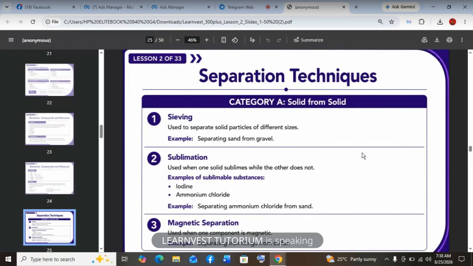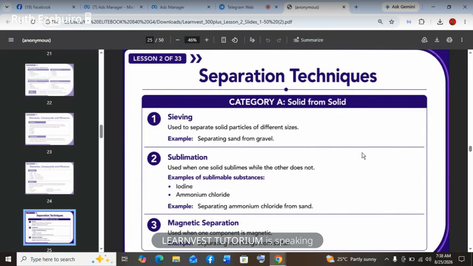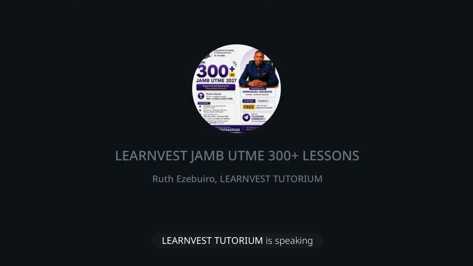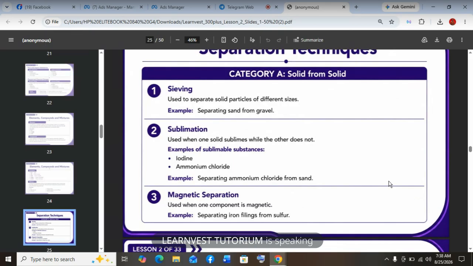Then we'll come to decantation. Decantation is just like filtration. The only difference is that we use it to separate solids that can settle down, that can sediment, from a liquid. An example is separating stone from water, or separating heavy metals from water, heavy metals that don't dissolve. At the end of the day, the liquid obtained is called the decantate. Then the solid remaining is called the residue.